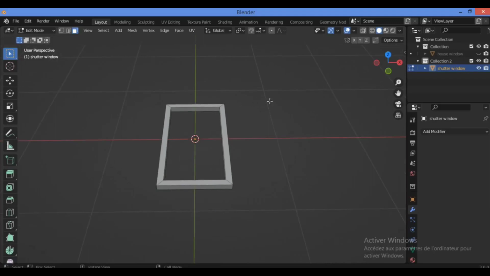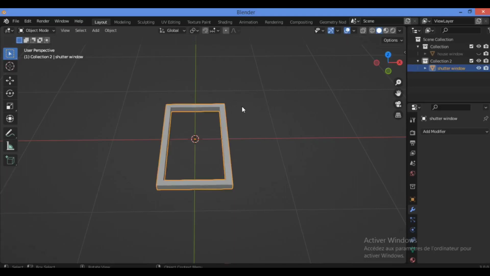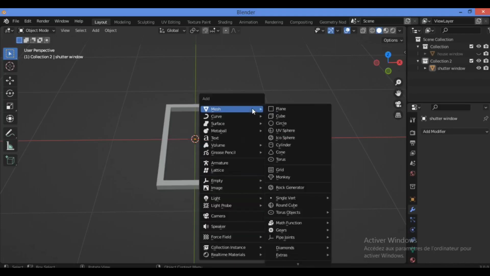Let's try to add them because we need them. So let's tab to object mode, Shift A. Then we should add another plane because I'm going to be using the array modifier.